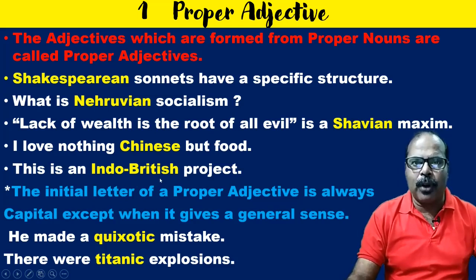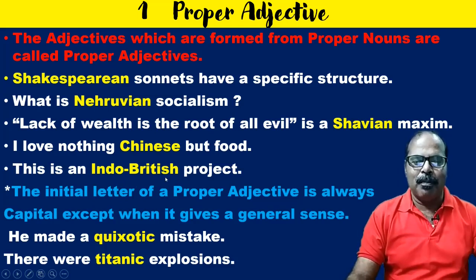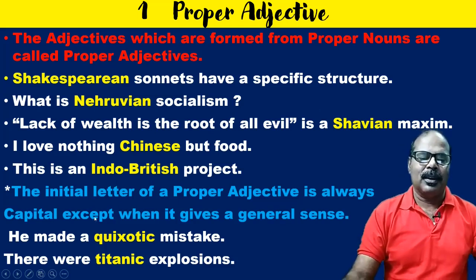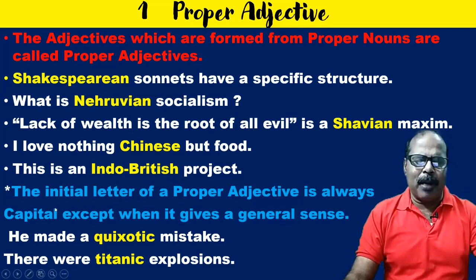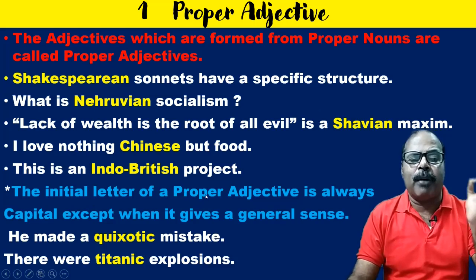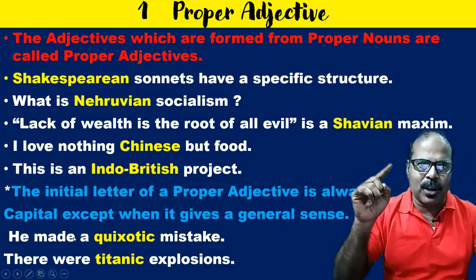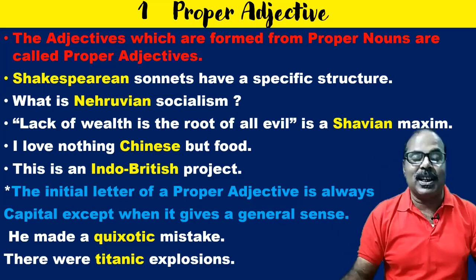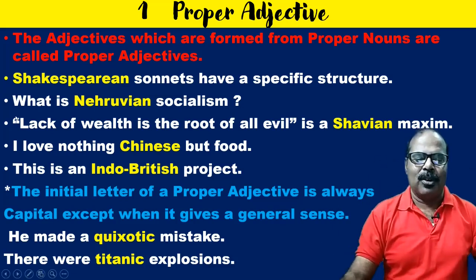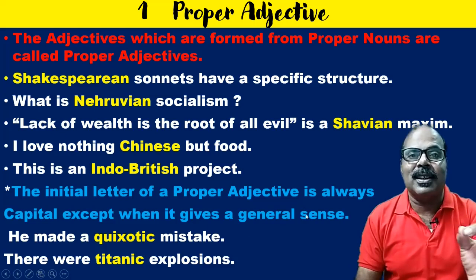So Indo from India, British from Britain. Now, keep it in mind, the initial letter of a proper adjective is always capital, except when it gives a general sense.